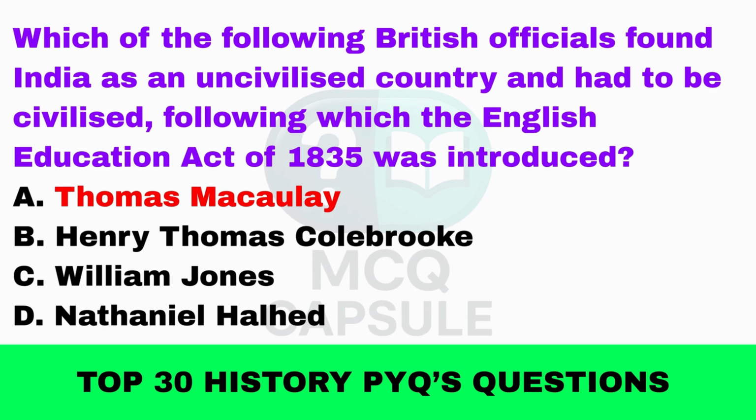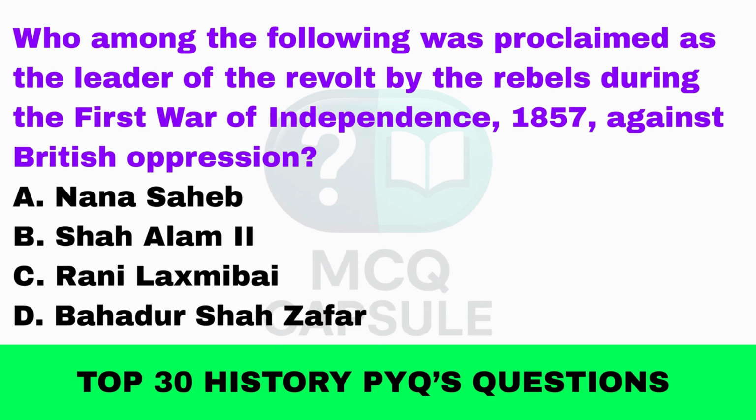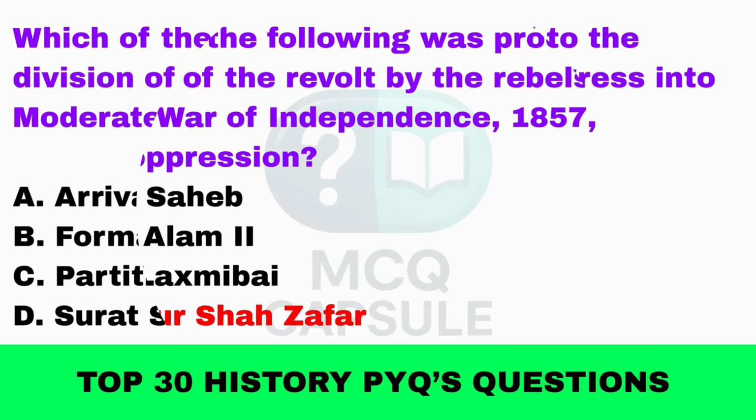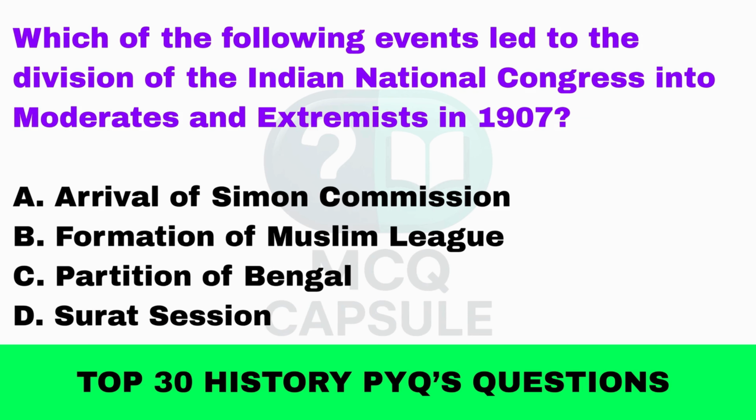Thomas Macaulay. Who among the following was proclaimed as the leader of the revolt by the rebels during the First War of Independence 1857 against British oppression? Bahadur Shah Zafar. Which of the following events led to the division of the Indian National Congress into moderates and extremists in 1907?